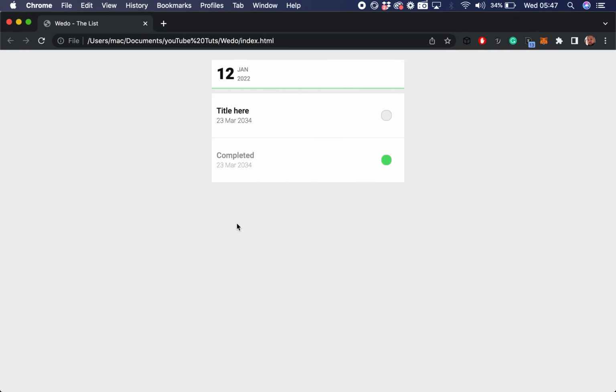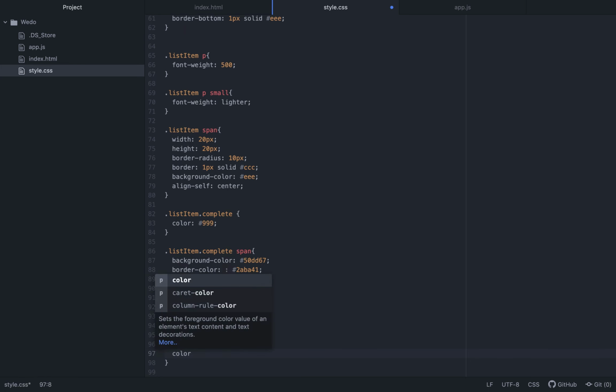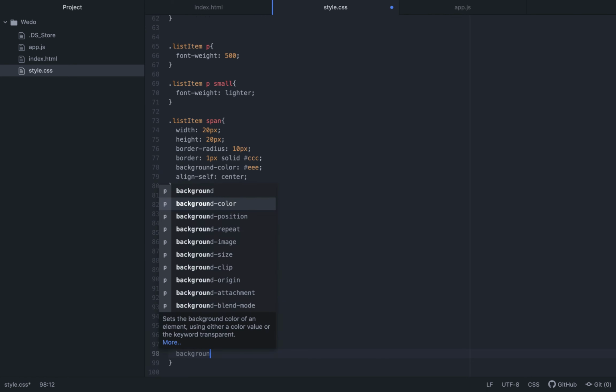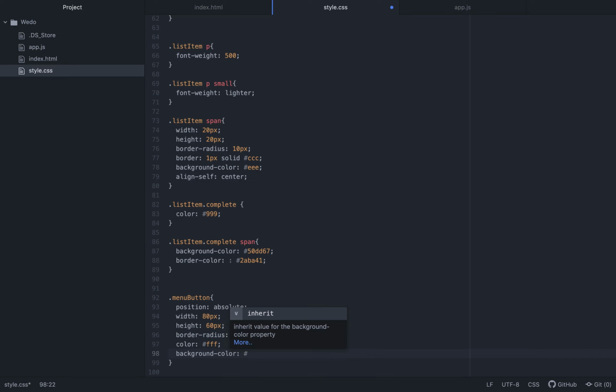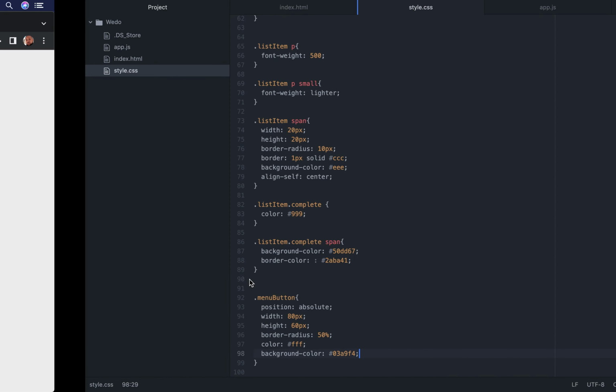Oh, you know, you can't really see. Let's say color, let's give it a white color. And then the background color, let's have it somewhere here. Say 03, is it 03? 03A9F4, right? So there's the background color. That's what we have.